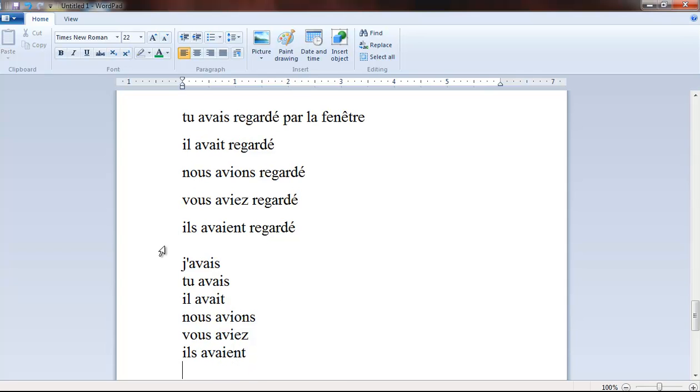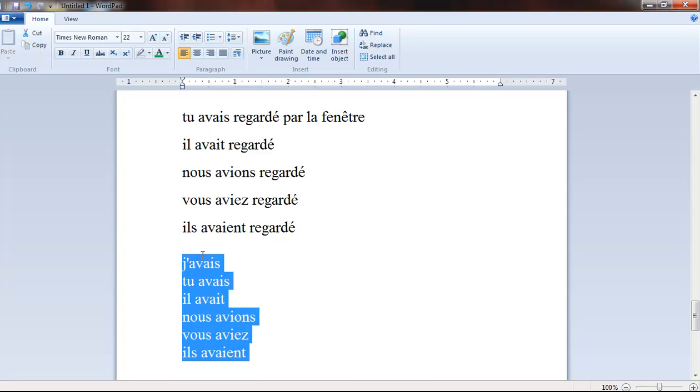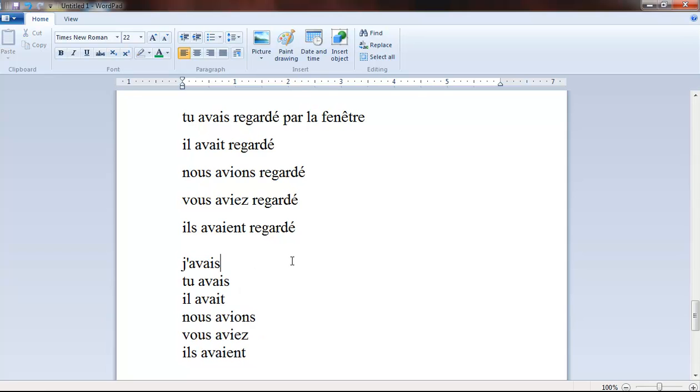This is the past tense continuous of the auxiliary verb avoir, to have. And the past tense continuous of the verb être, to be, would be j'étais, with an accent. Tu étais.